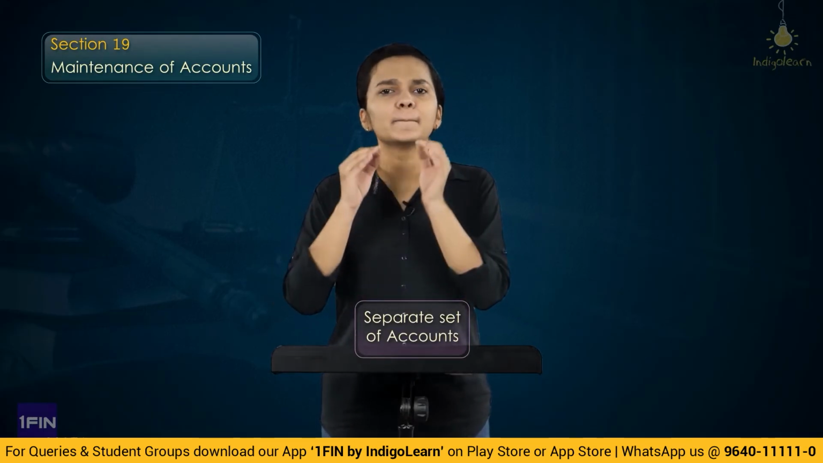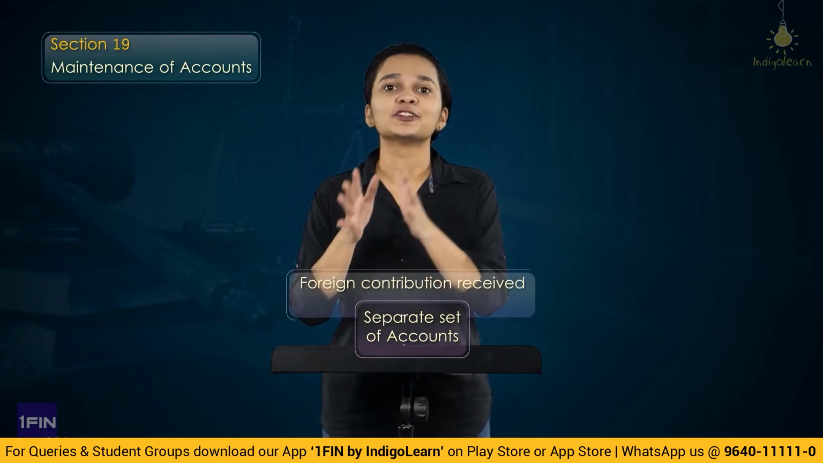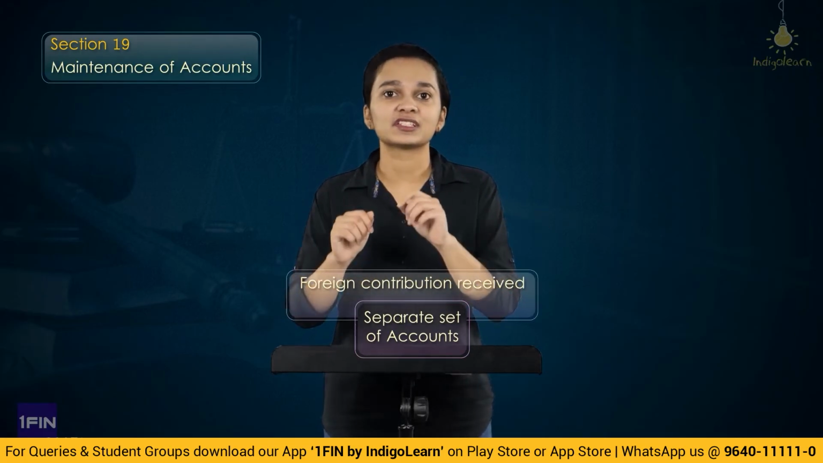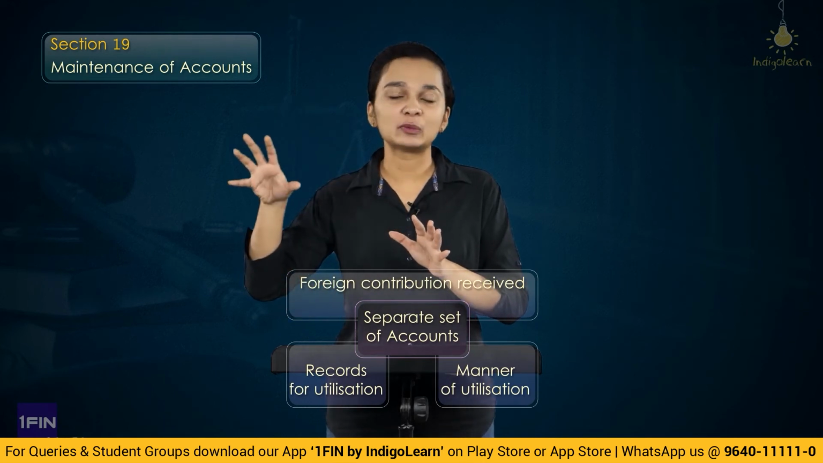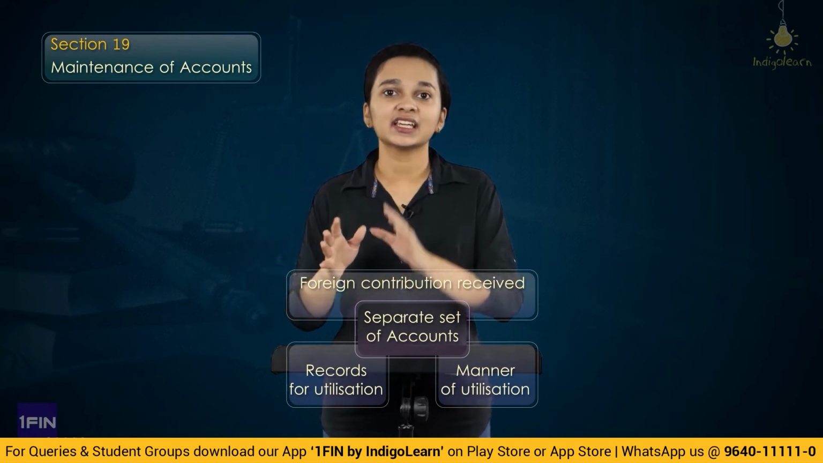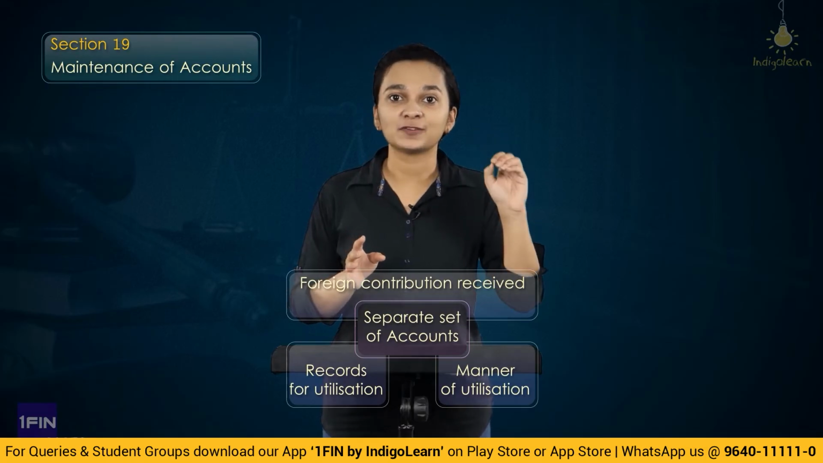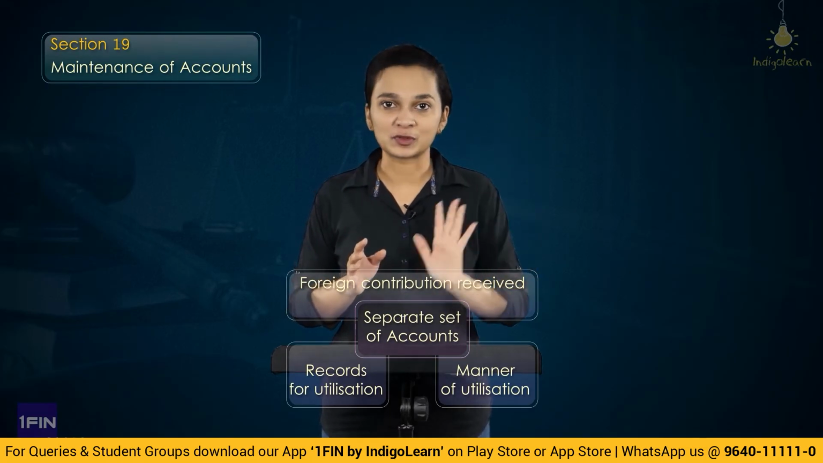And then we have also understood under section 19 that every person who is receiving any foreign contribution shall maintain a separate set of accounts for the purpose of foreign contribution which is being received, the manner in which it is being utilized. So along with the normal books of accounts which he is maintaining, he shall also maintain a separate set of accounts for foreign contribution as well.